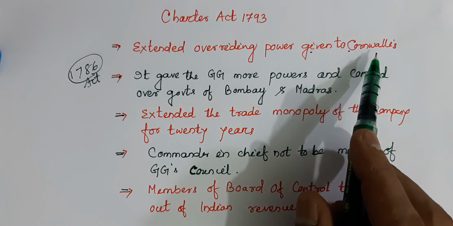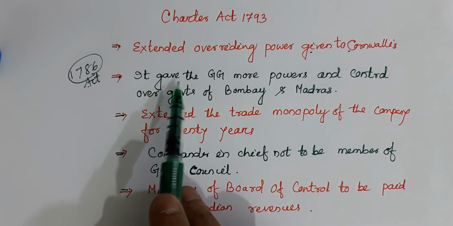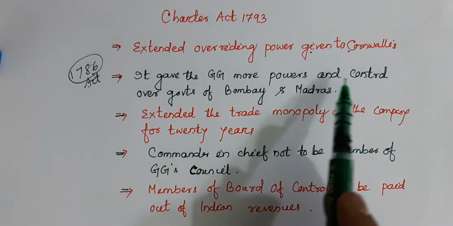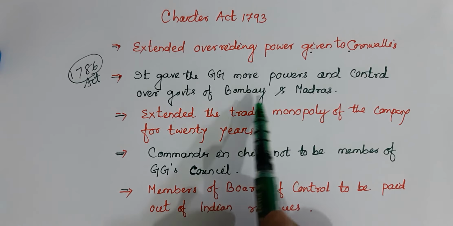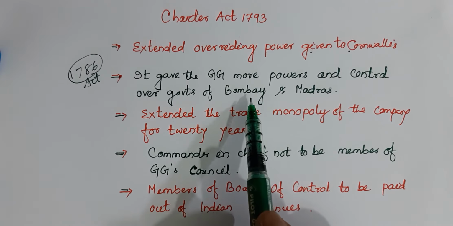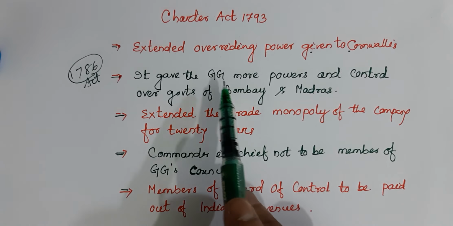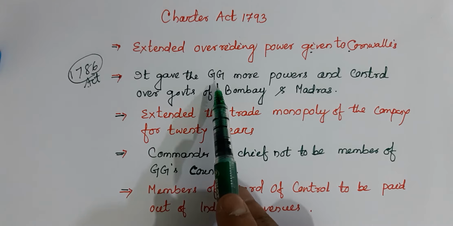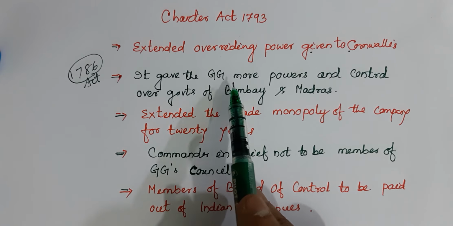Bengal. Second point, this act gave the Governor General more powers and control over the governments of Bombay and Madras. You see, the Bombay government and Madras government, or simply you can say Bombay and Madras presidencies, were controlled by the Governor General of Bengal with more power and control given under this act.